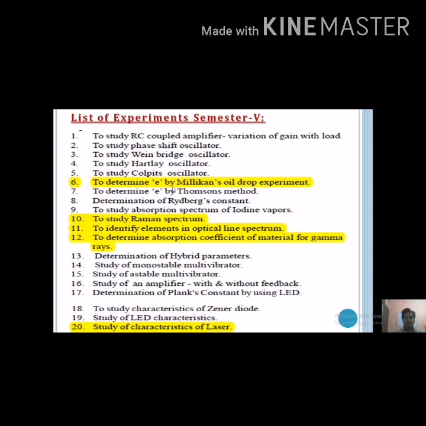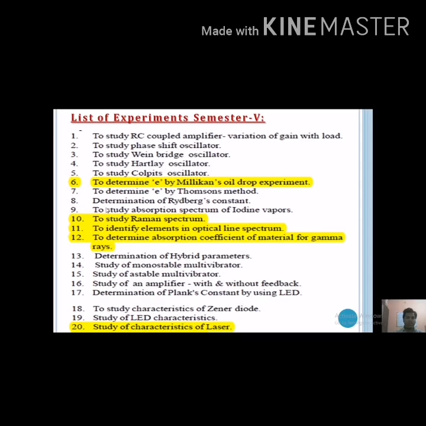So the determination of e by m by Millikan's oil drop method, and the study of the Raman spectrum, and so on. It means experiment numbers 6, 10, 11, 12, 20 and 21 are not available in our laboratories. Except for those, all the experiments are available and we will be able to perform them in our laboratory. So 21 minus 6 leaves 15 experiments.